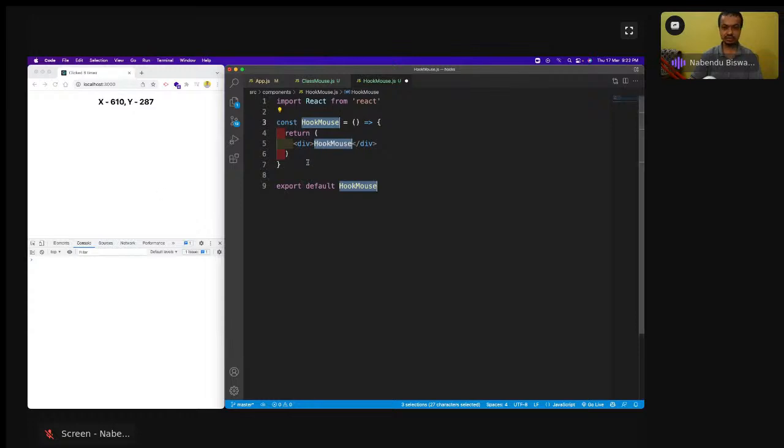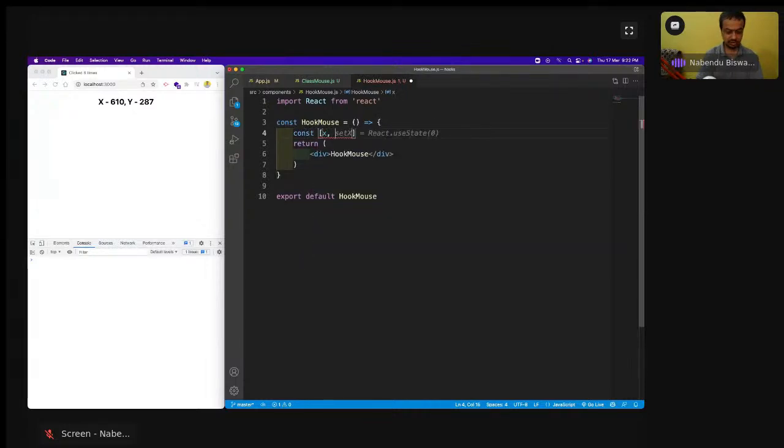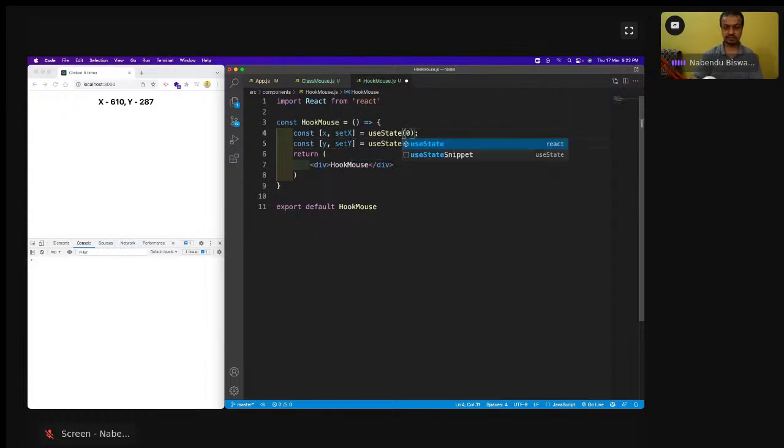So HookMouse is there. Then here const [x, setX] = useState(0) and [y, setY] like this.